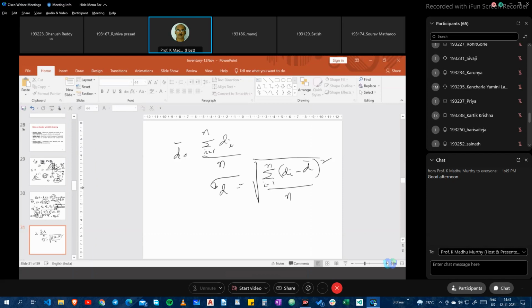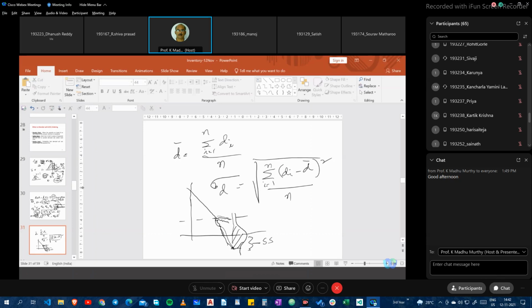Now, what I'm trying to do is, when I have such a limitation, a vulnerable period, after these variations that I am likely to face, the minimum demand is this, the maximum demand is this. I am trying to cover this up to a particular level. Even if the demand happens to be this, I am going to satisfy it by this, and that is my safety stock. Is this clear? Yes, sir. So this is what it is.